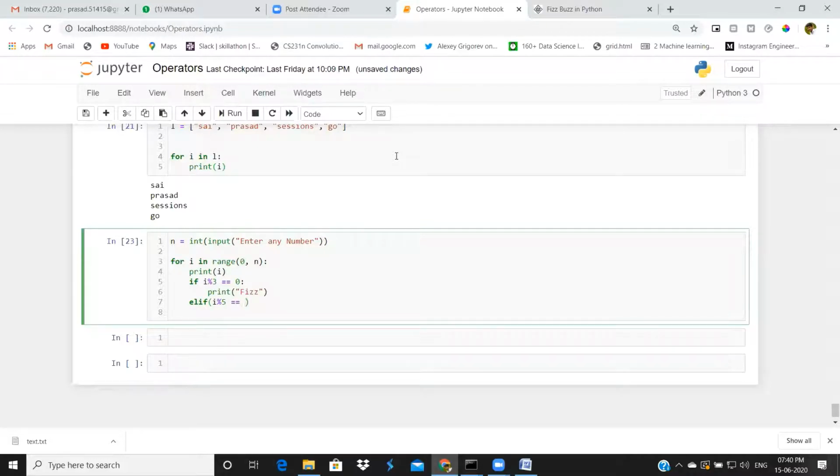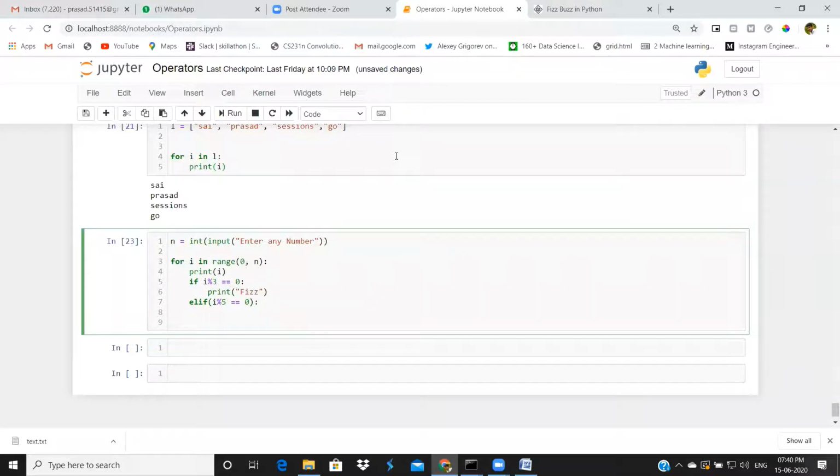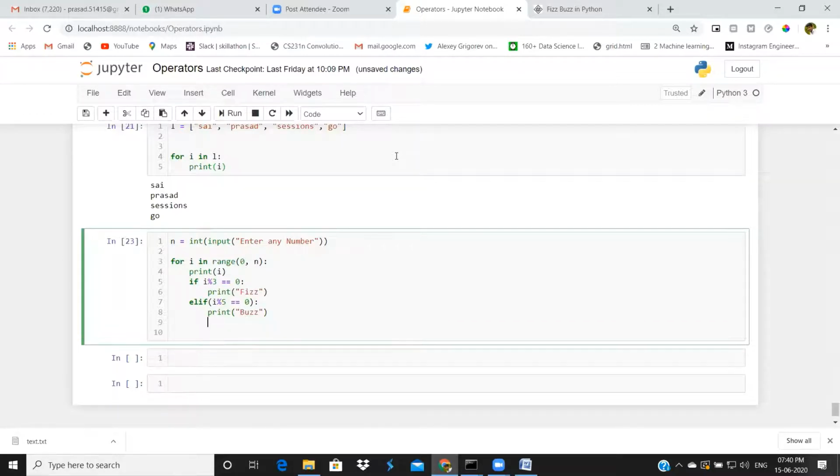For that I am giving i mod 5 equal to 0. If this is fine, I will print buzz here. But if the number is divisible by both 3 and 5, in that situation we have to print fees buzz.